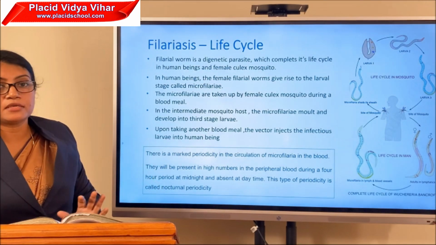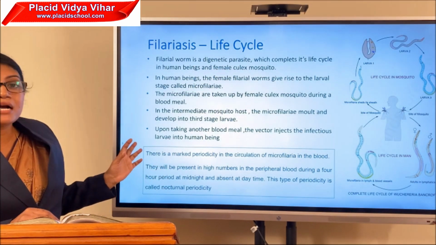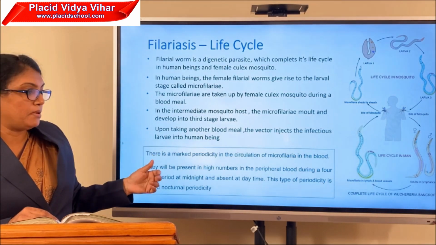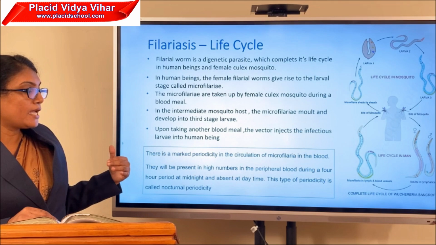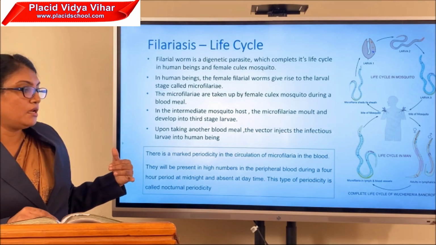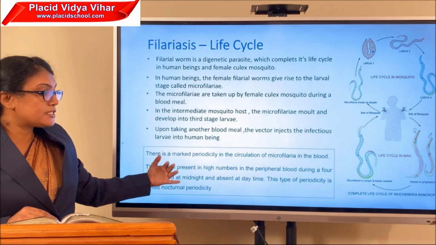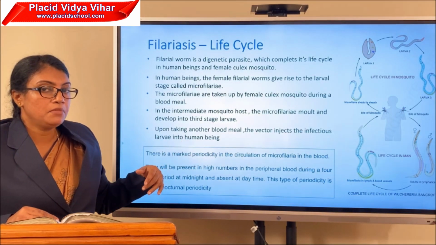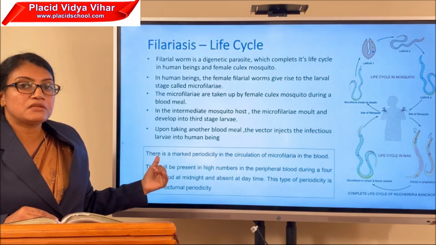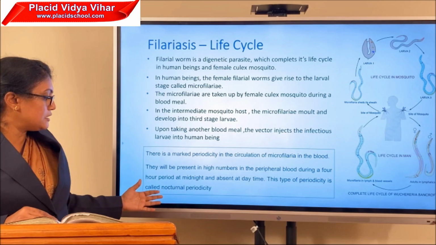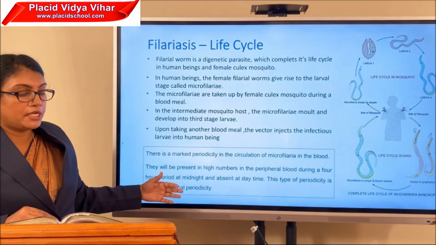And an interesting fact about the filarial worm: there is a marked periodicity in the circulation of the microfilariae in the blood. They will be present in high numbers in peripheral blood during a 4-hour period at midnight, and during daytime we cannot see the presence of the filarial worm within the blood. And this type of periodicity is known as nocturnal periodicity.